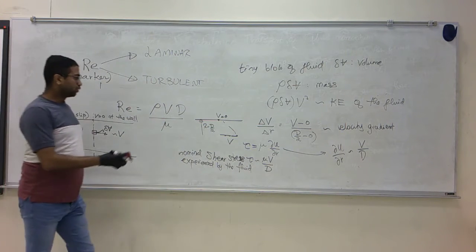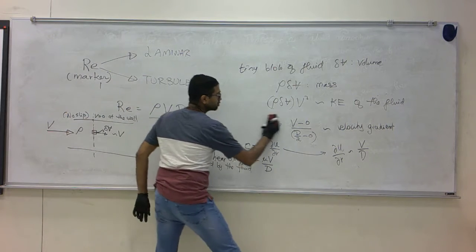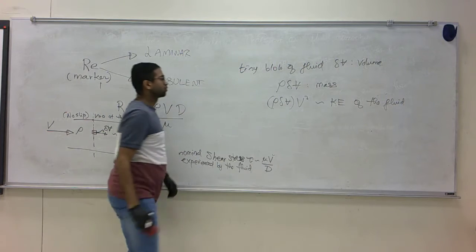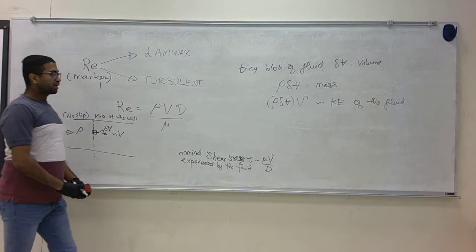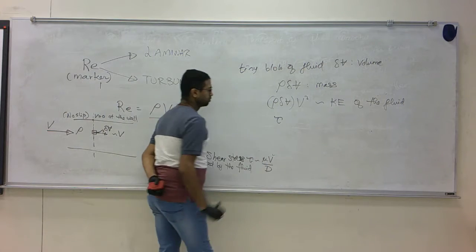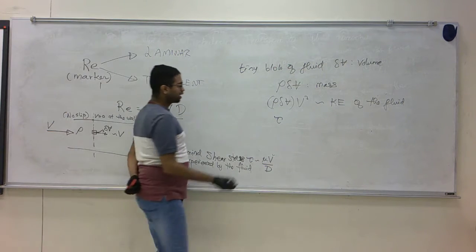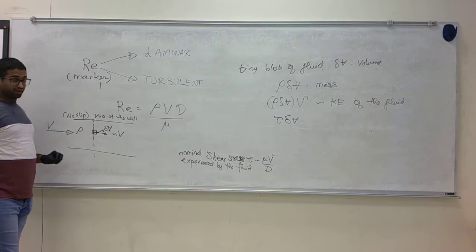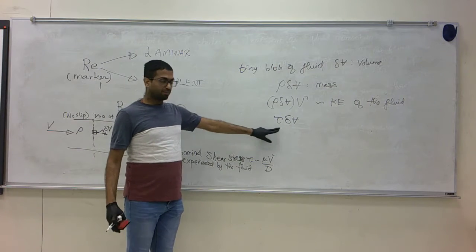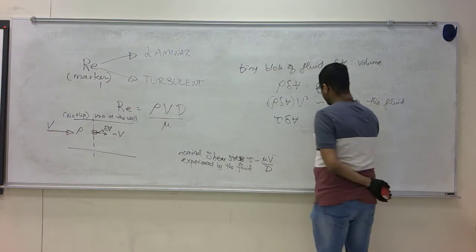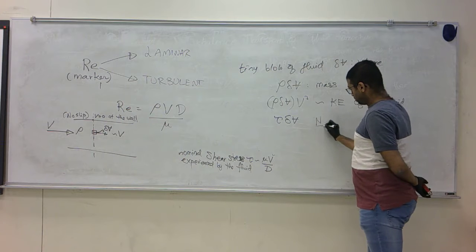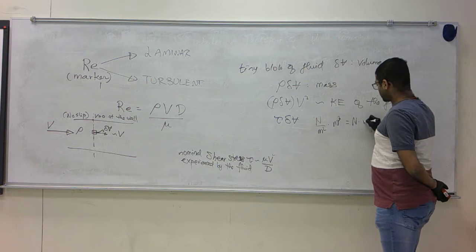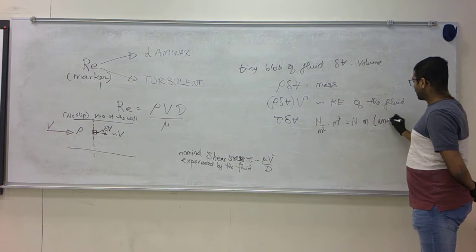Now if I take tau and multiply it by the volume of the blob that I am considering, look at this quantity. Shear stress is Newton per meter squared and volume is meter cubed, which gives you units of Newton meter, which is the same unit as energy.